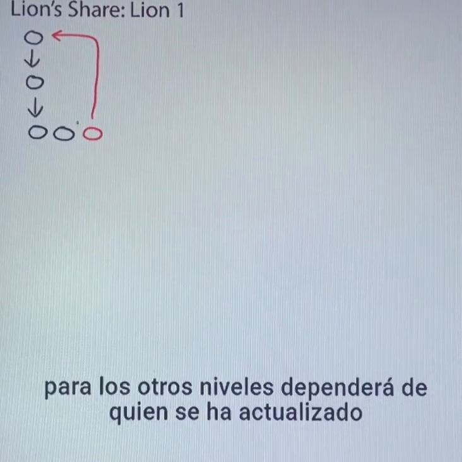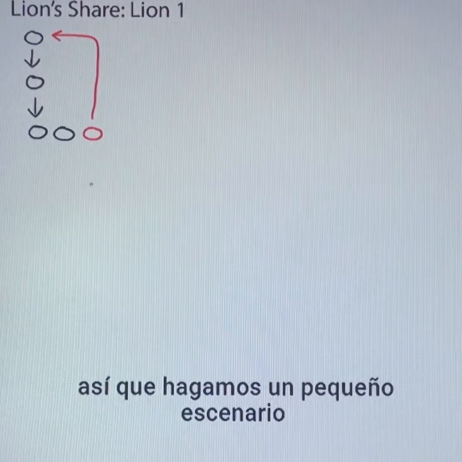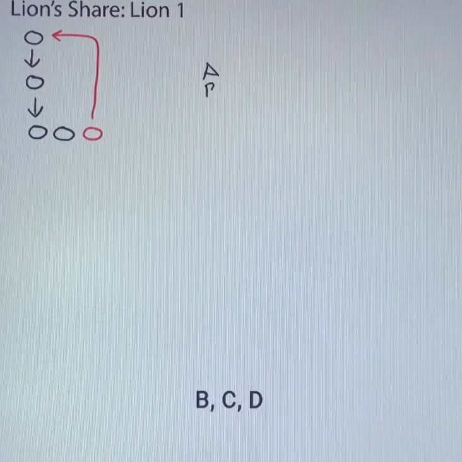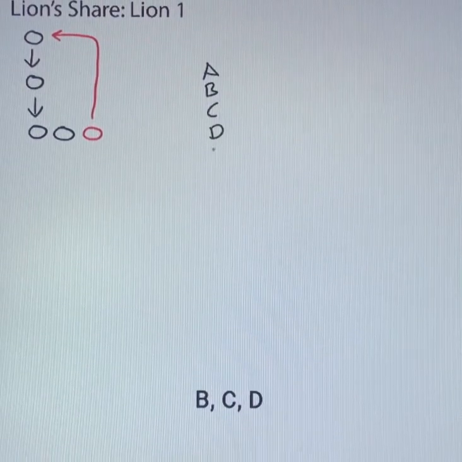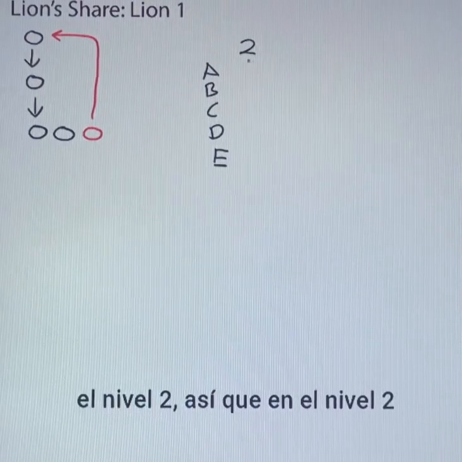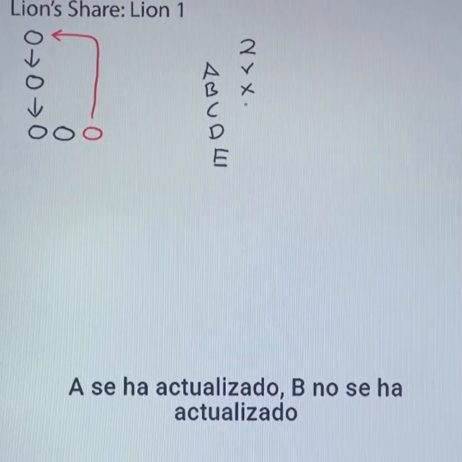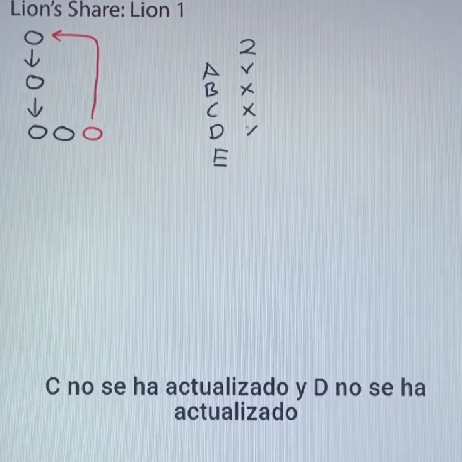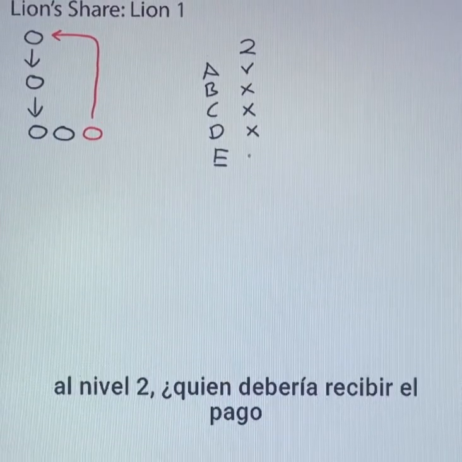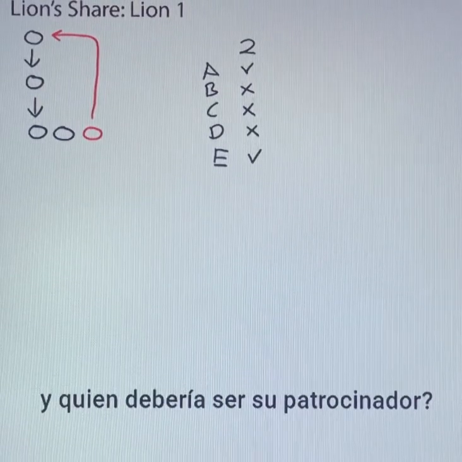For the other levels, it all depends on who has upgraded. So let's make a little scenario here. We have a few users: A, B, C, D, and E. Let's take level 2. On level 2, A has upgraded, B has not upgraded, C has not upgraded, and D has not upgraded. So when E decides to upgrade to level 2, who should receive the payment and who should be their sponsor?